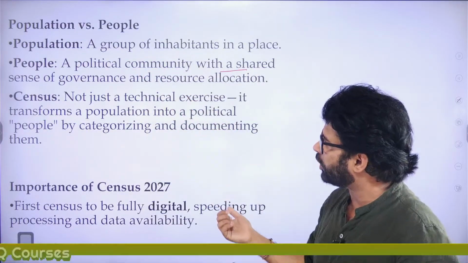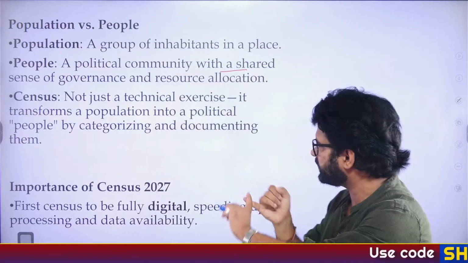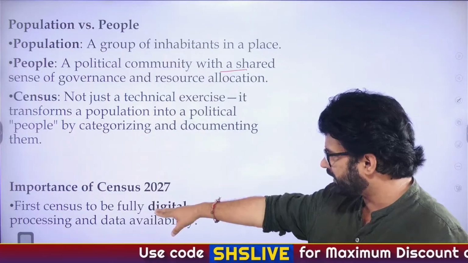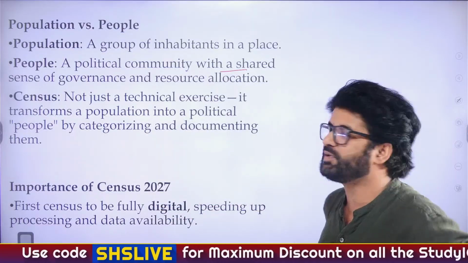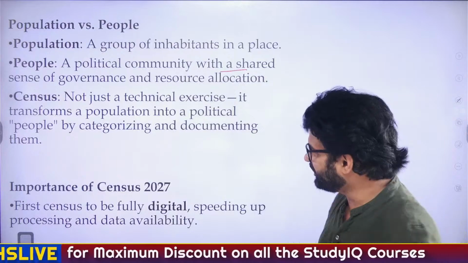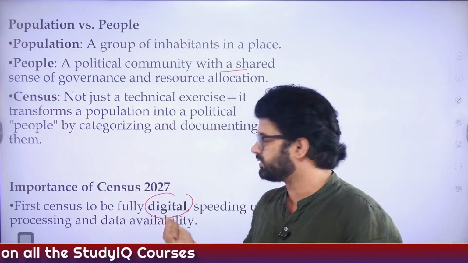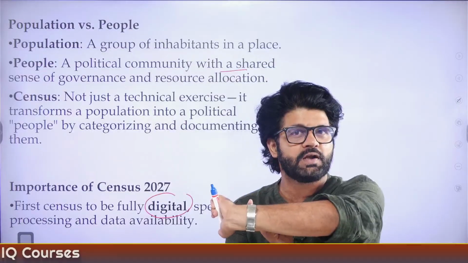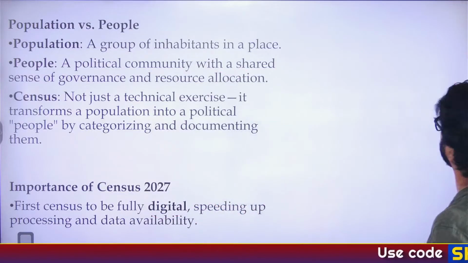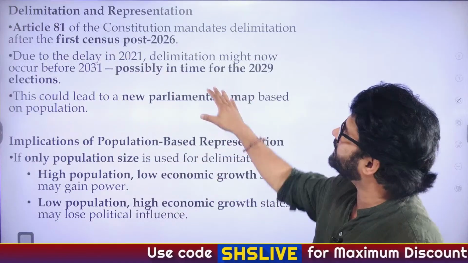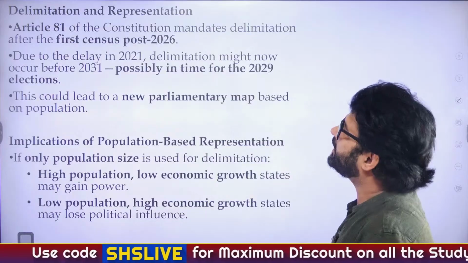And here they're also talking about how we will take into consideration different castes when we are talking about census 2027. First census to be fully digital. Anything first is very important, and this is the first census which will be going fully digital. As we have discussed earlier also, the other points related to this particular census: based on the data collected by this census, delimitation will be carried out.